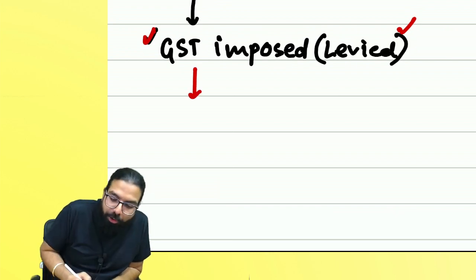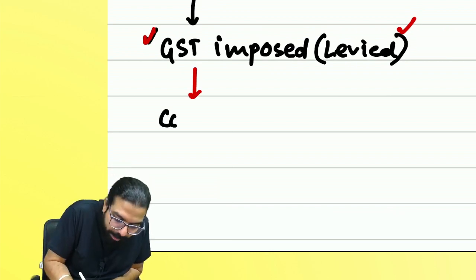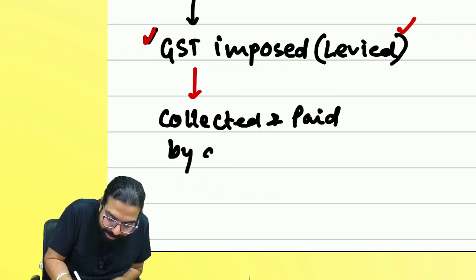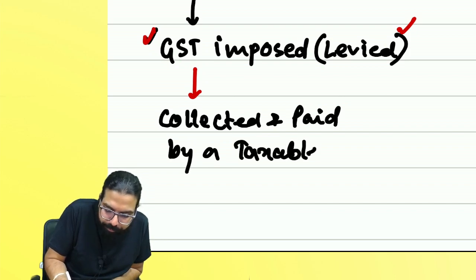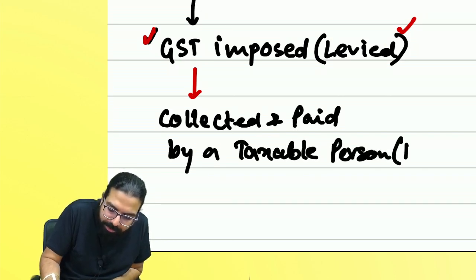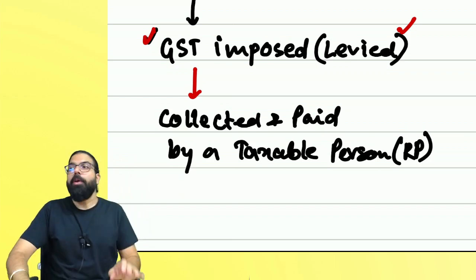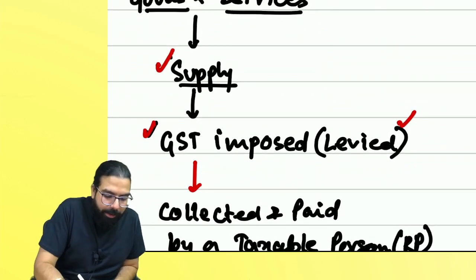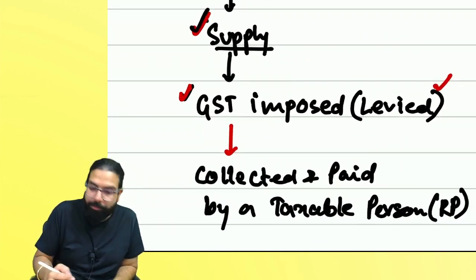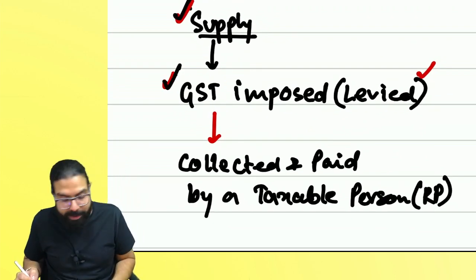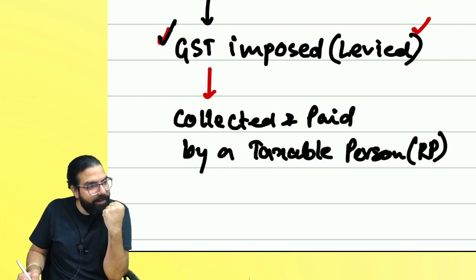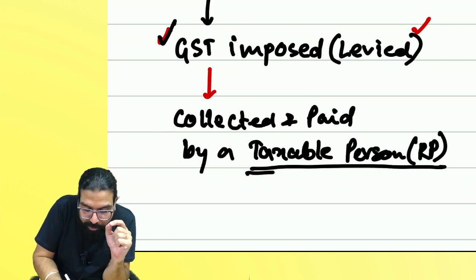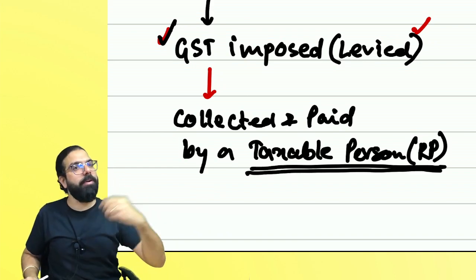So GST gets imposed. Now, after GST gets imposed, it has to be collected and paid by a taxable person. Can I say taxable person as of now is a registered person? Okay. So this guy at the signal selling socks, goods, correct? Is he supplying? Yes. Second step crossed. Third step, does GST get imposed? Yes. Now what will you do? You will collect GST and pay to the government. But who will collect and pay? Only if you are a registered person. Now, if I am a registered person, I'll collect.